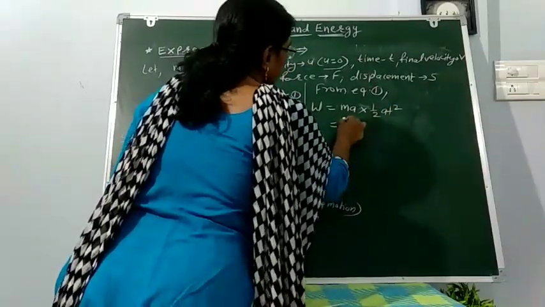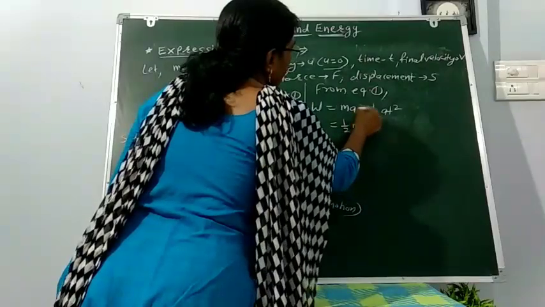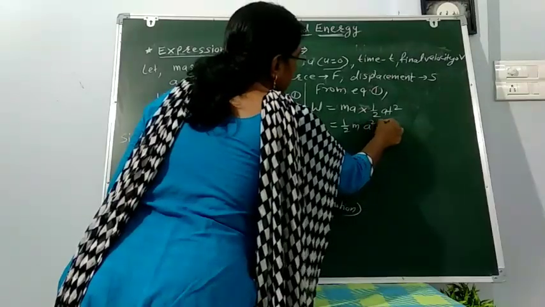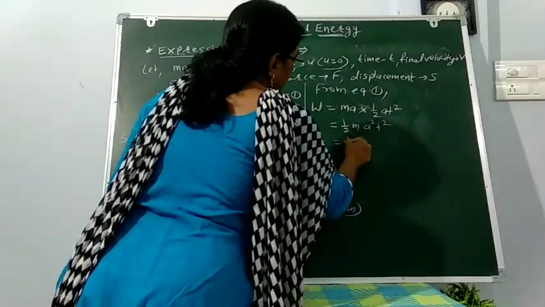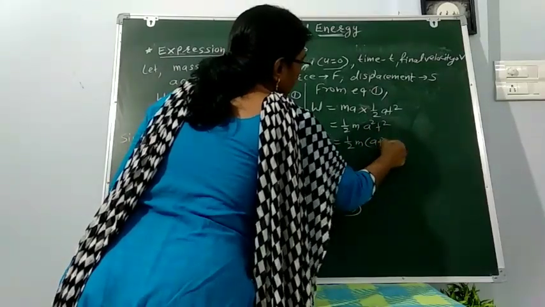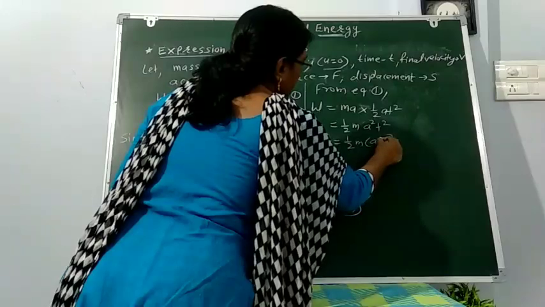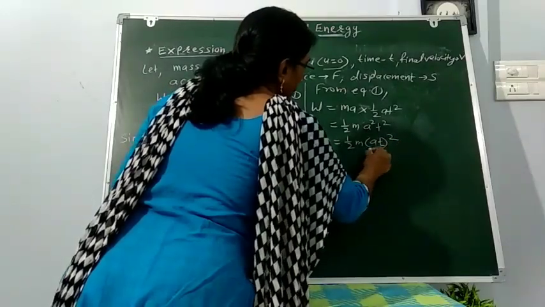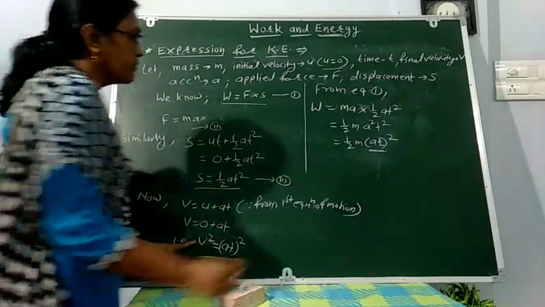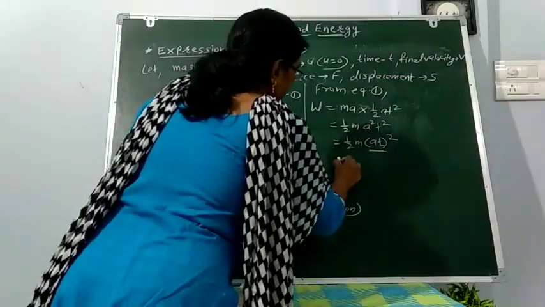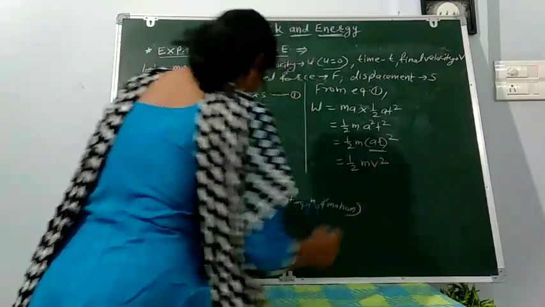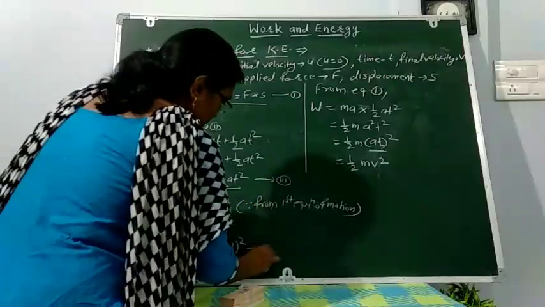Multiplying half into m into a square and t square, that is half into m into a square t square, and we have the value of at square as v square. So by putting this value we get W is equal to half m v square. Let us call this equation 4.